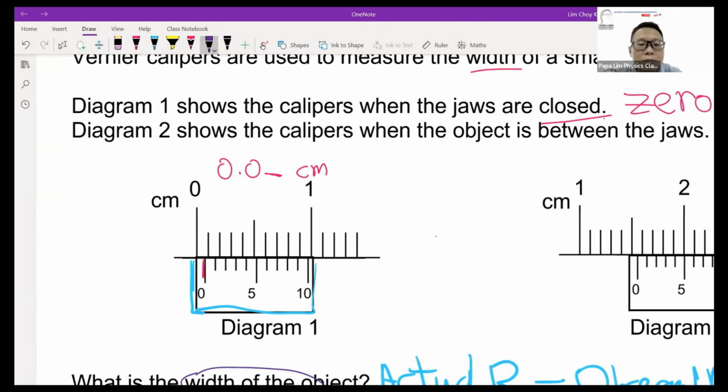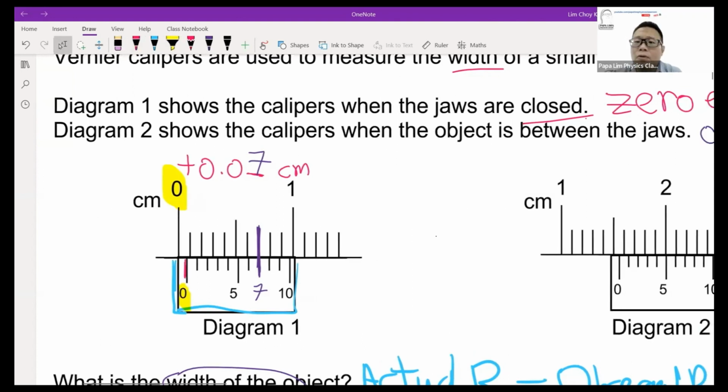The next one we look at is the line on the vernier scale that coincides with the main scale. The number we are looking at will be this particular line. The number 7 line coincides with the main scale, so this will be mark 7. Since the zero mark here is on the right of the 0 on the main scale, this will be what we know as a positive zero error. Same thing for the vernier caliper.